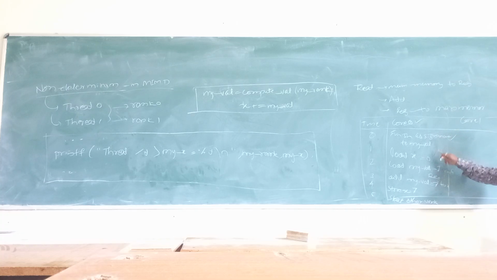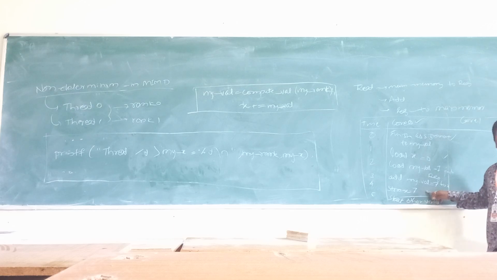Earlier my value did not have a value, but now my value is 7 here. That 7 is to be considered as my value, because we will be assigning that value to x. Now x becomes 7, and it is stored back to the main memory for core 0.